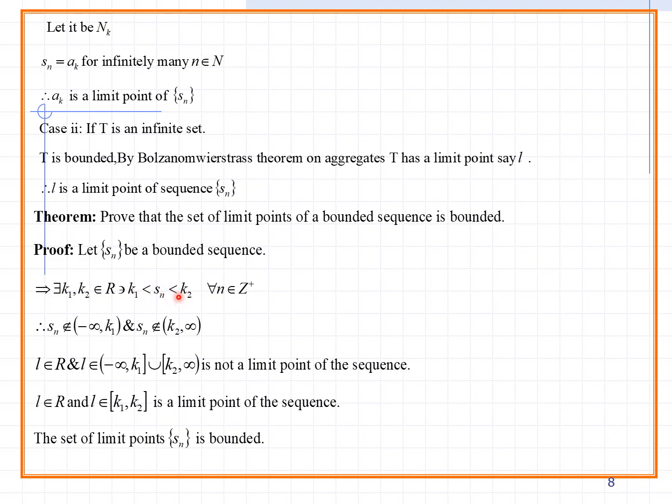For example, here K2 is the limit point of a sequence. It exists only in K1 K2, but not in minus infinity to K1 and K2 to infinity. So many values are limit points of the sequence, but clearly they exist only between K1 and K2. Therefore the set of limit points of Sn is bounded.